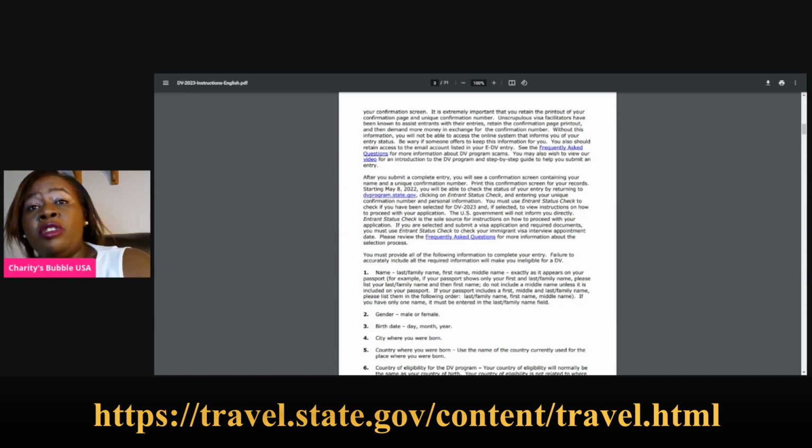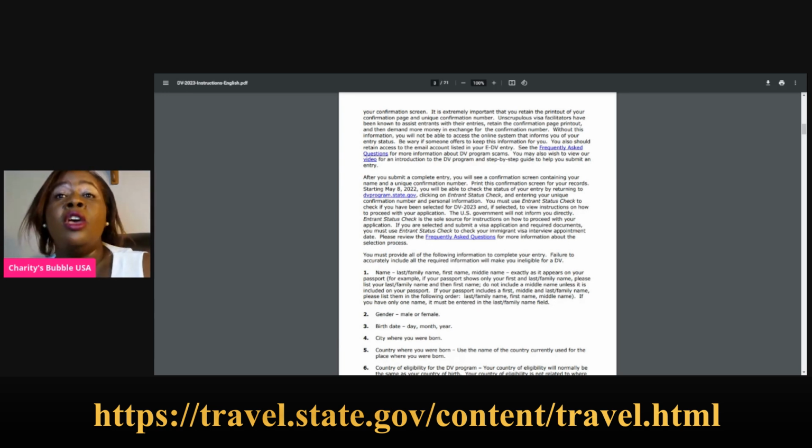Now, without this information, you will not be able to access the online system that informs you of your entry status. So you have to be very wary. You have to know those people who want to keep that information for you so that they can charge you money. This thing is free. It is free of charge. So make sure that nobody is charging you for it. The only money that you can pay is if you go to someone's cyber and that person has paid for the internet and you have to use their internet. Of course, they will charge you for that because they will not give you the internet for free. But otherwise, the application is free of charge. Do not pay anything, even a cent, so that someone can do the application for you.